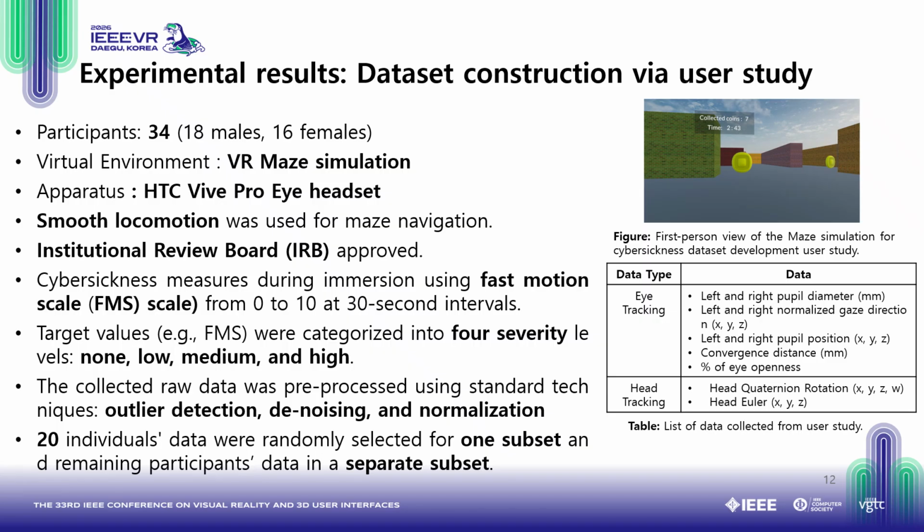Then we collected the raw data and pre-processed it using standard techniques. So we collect basically the eye tracking and head tracking data shown in the table here, and this is from our VR maze simulation. And then we partition the data into two subsets.